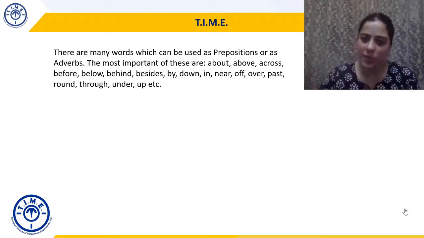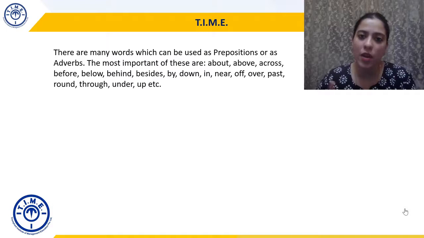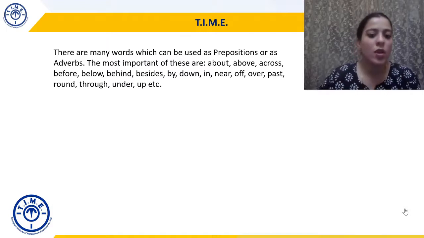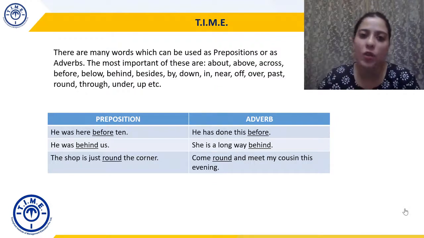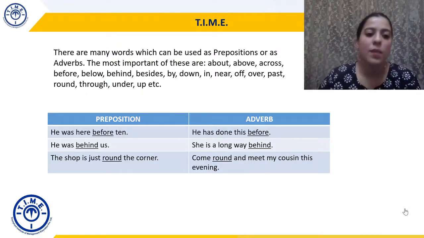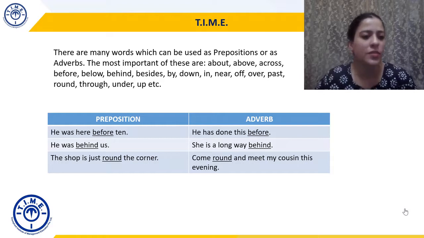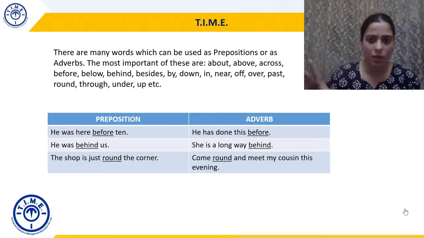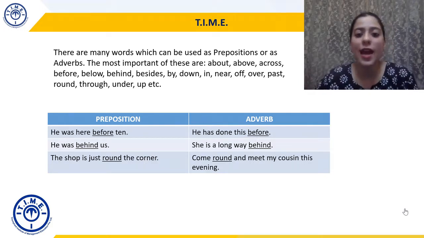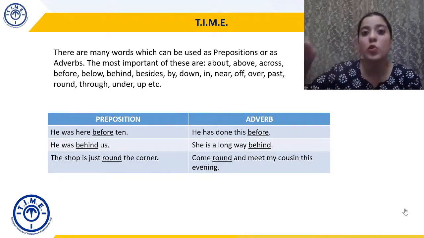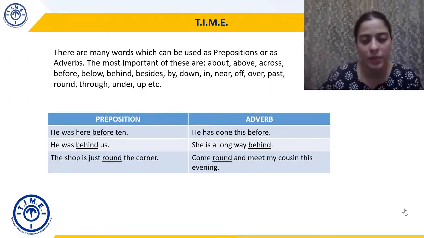It just depends on the placement of these words and how they are used and what they are actually referring to. So let's take a quick example from this table. On the left hand side you have prepositions, on the right you have adverbs. Both the preposition and the adverb is the same word but different parts of speech depending on how they are used. The first sentence is, he was here before 10. Now you are connecting two things. He has done this before. Now this is about him doing it. So it becomes an adverb of time, as we remember from our previous discussion.